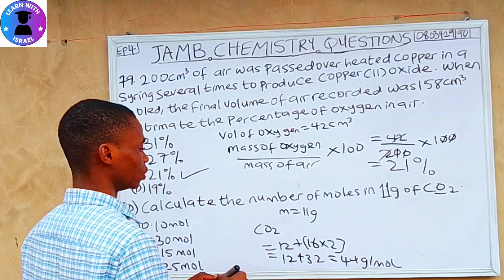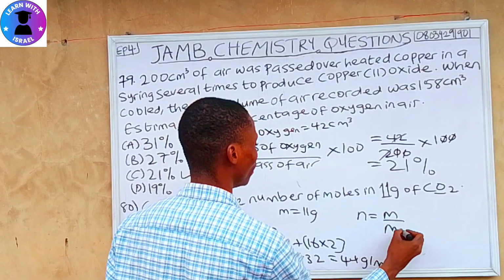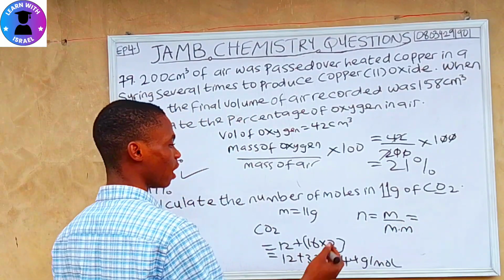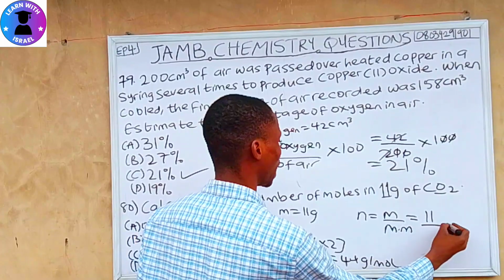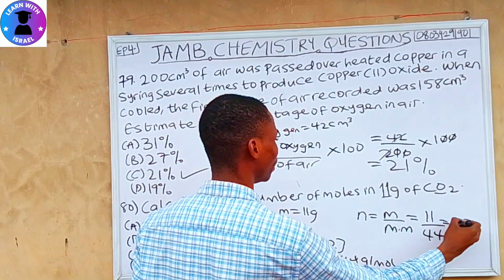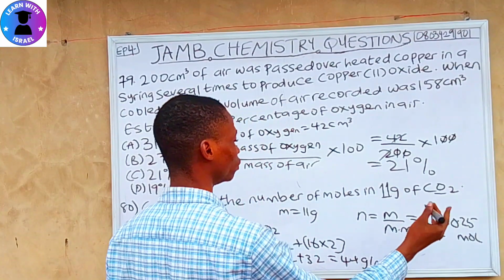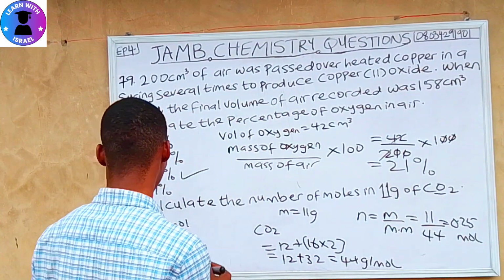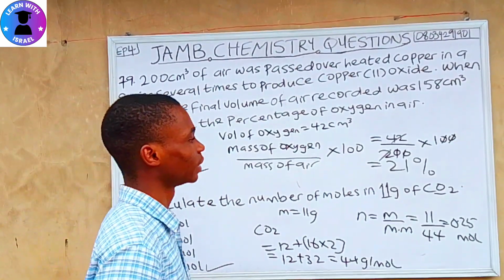It doesn't stop there. So we can now divide our mass over our molar mass. The formula for number of moles equals mass over molar mass. So our mass is 11 and our molar mass is 44. So 11 divided by 44 is 0.25 mole. So let's check our options. Yes, it's in option D. 0.25 mole is the correct answer.